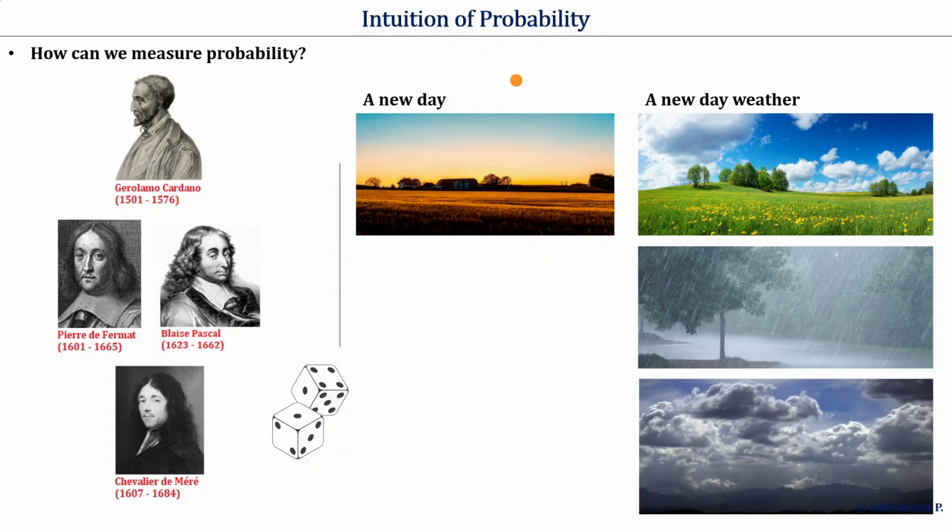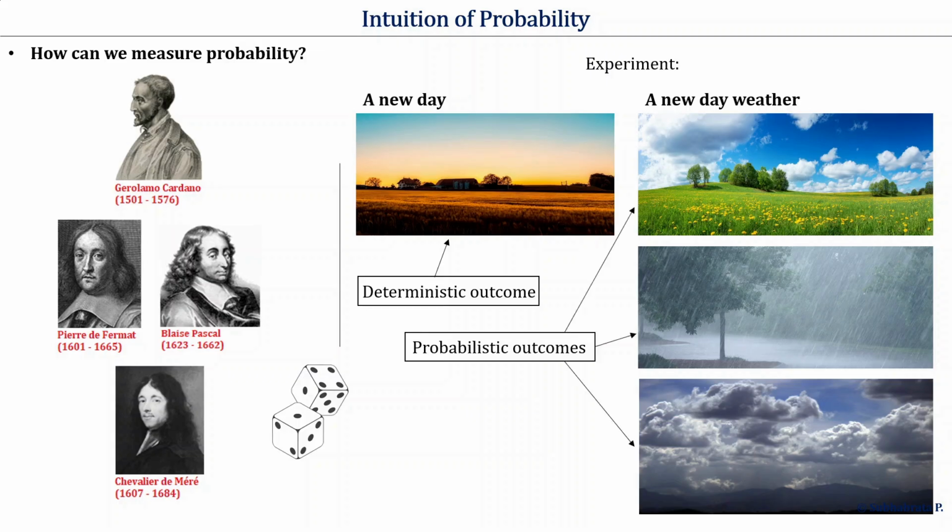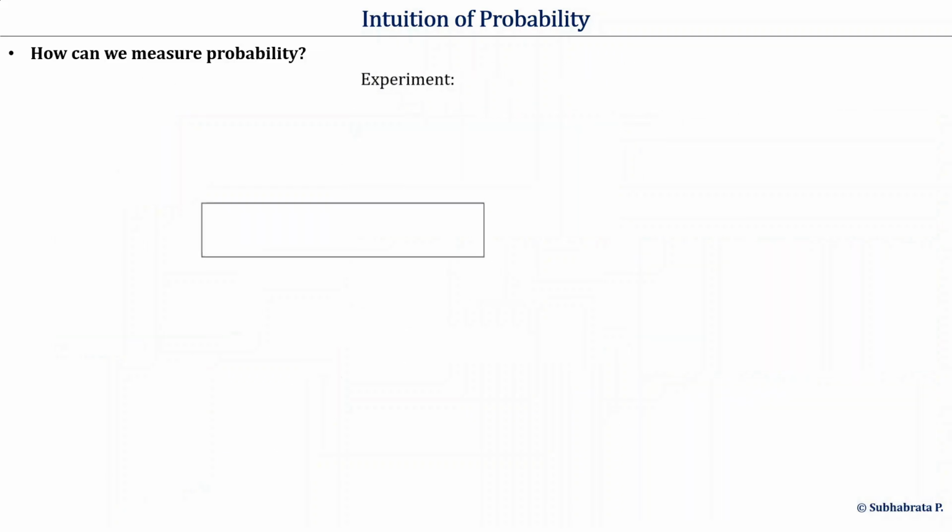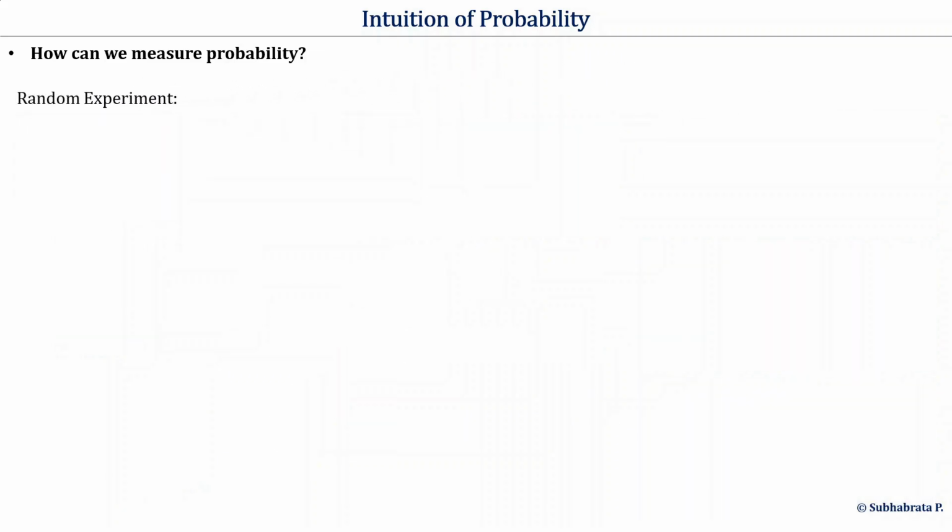Our study of probability begins when the outcome of an experiment is not deterministic. Rather, it is probabilistic as it has several possible outcomes. As an example, here watching a new day is an experiment with a deterministic outcome, daylight. Watching a new day's weather is another experiment with these probabilistic outcomes. In probability theory, this kind of experiment we refer to as a random experiment. Now, what is called a random experiment?